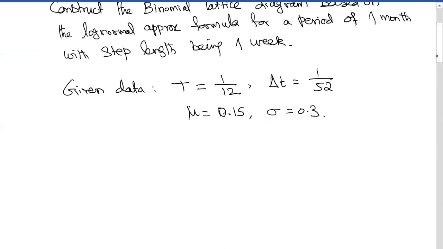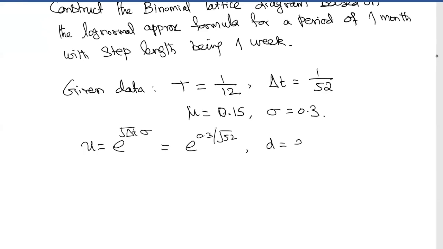And now, once you do this, you can get what is u. U is e to the power of root delta t into sigma, right? That is equal to e to the power of 0.3 divided by root 52. And what is d?